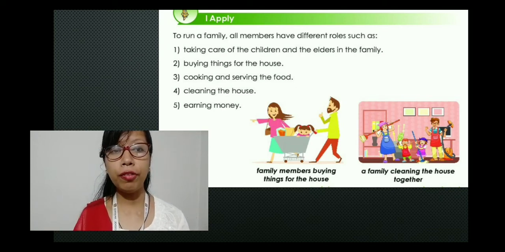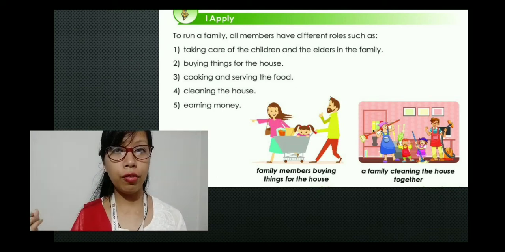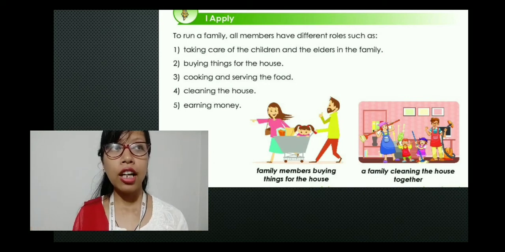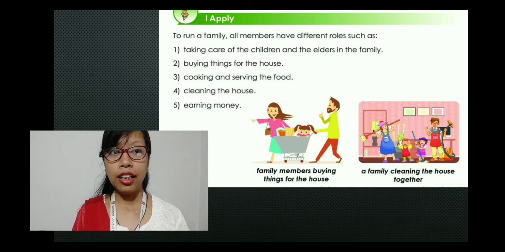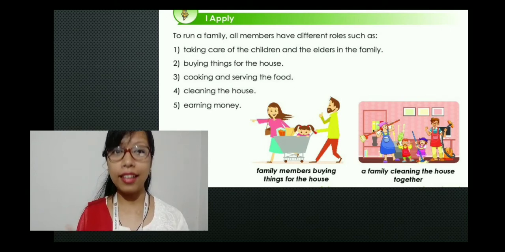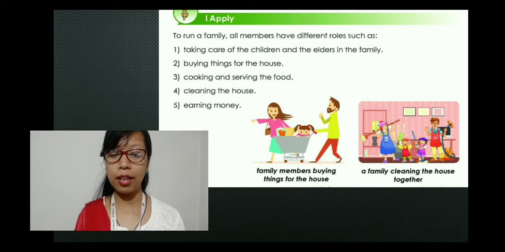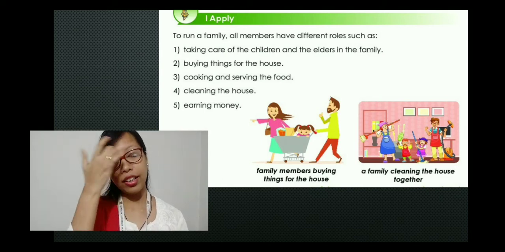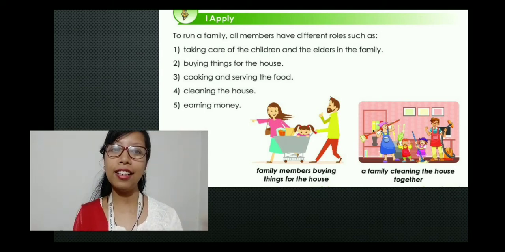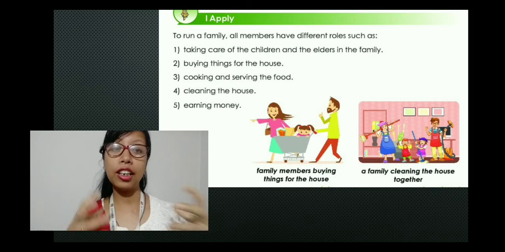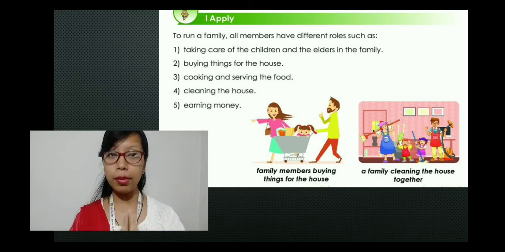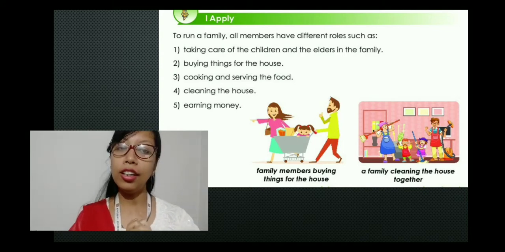Even when your father and mother have work and they go to the office, then who comes and takes you from the school? If your grandparents are there, yes, then grandparents will come and take you from the school, or else if your aunt and uncle are there, then they are going to come and take you from the school. So this is how each one of us supports one another in a family. Now let's read out the lesson from the book.